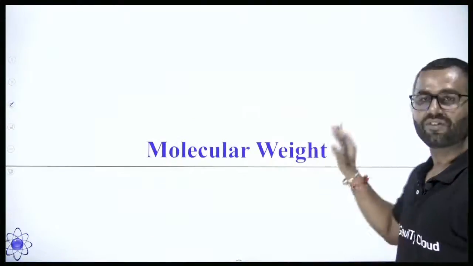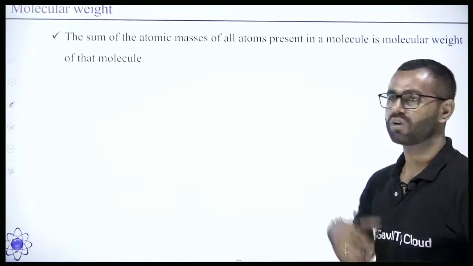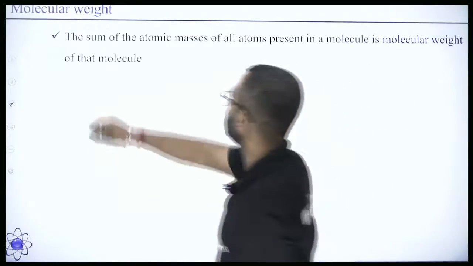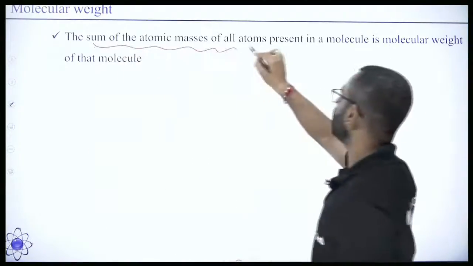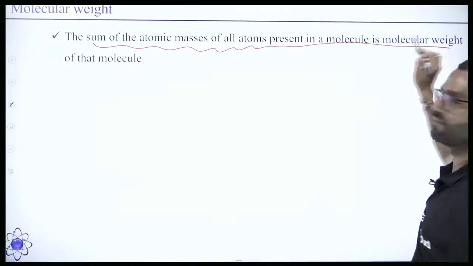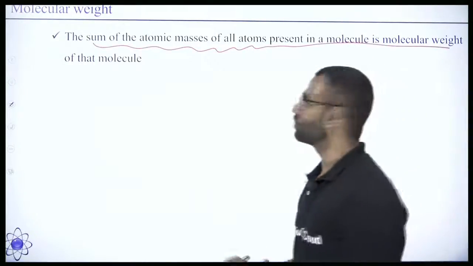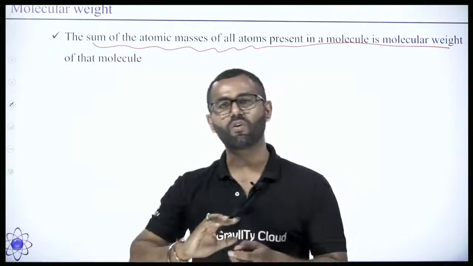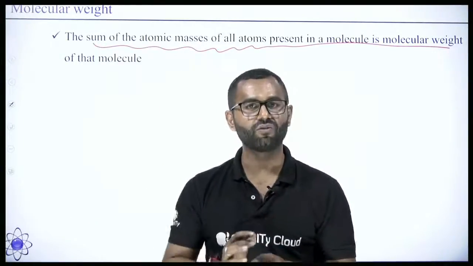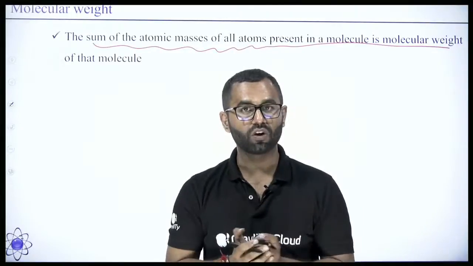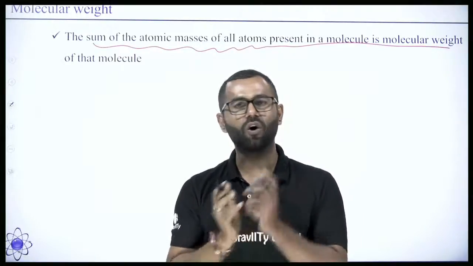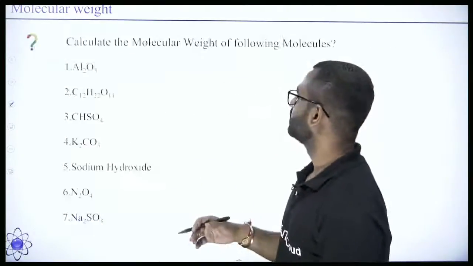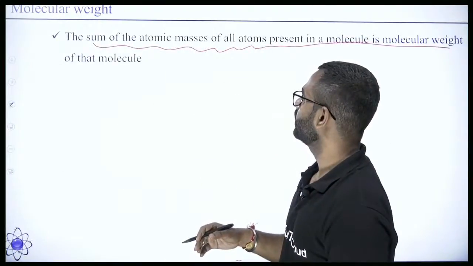Right. Now let's understand the molecular weight. How can we calculate the weight of a molecule? So the molecular weight is what? It is the sum of atomic masses of all the atoms present in the molecule. Molecular weight is the sum of masses of all the atoms which are present in the molecule.